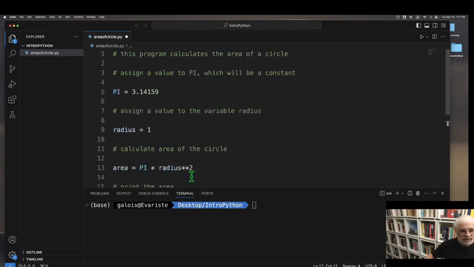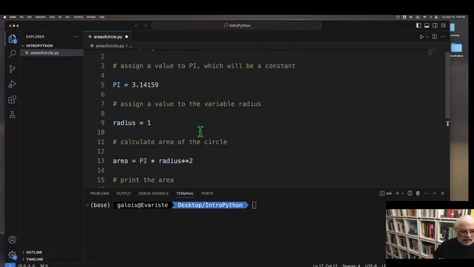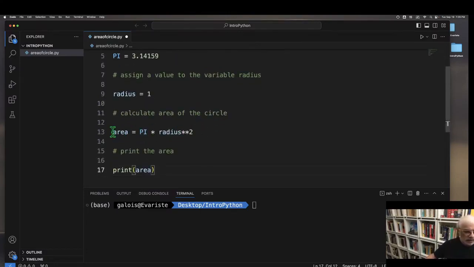Okay, so let's just pause here and go over the first lines of code. We assigned a value to the variable pi. We made it uppercase because it will be a constant. Its value will never change. We created a variable called radius, and we assigned the value 1. Then we calculate the area based on the value for pi times radius squared.